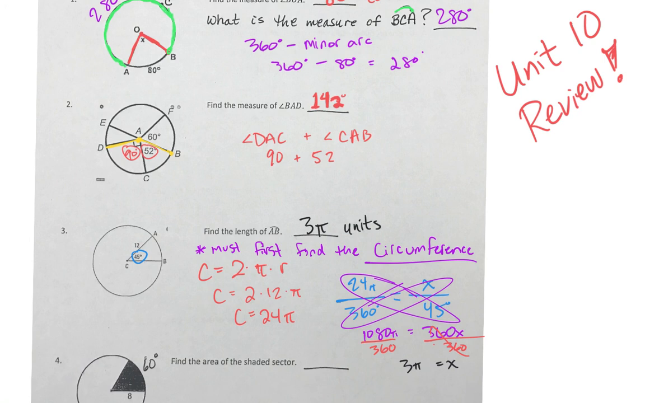So 3 pi units. If anonymous number 1 wanted to drive his car around the whole circle, he would be driving 24 pi, which is a weird way to measure length while you're driving a car, but whatever. If he only wanted to drive this far, he would only be driving 3 pi, the length of an arc.